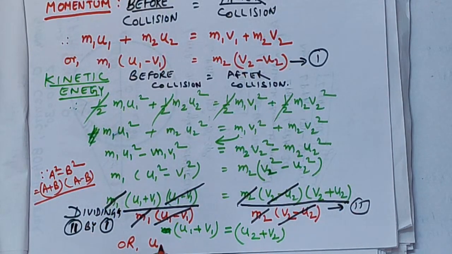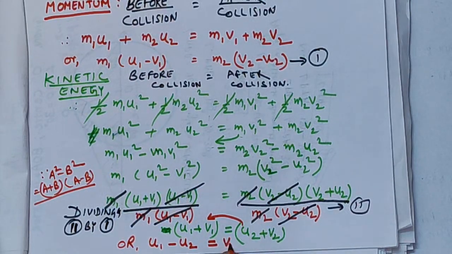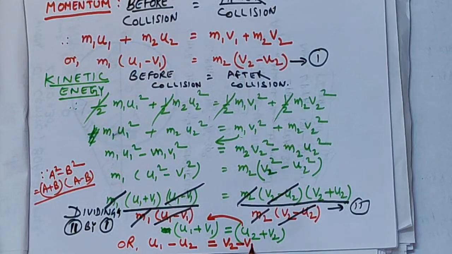And now bringing the initial velocities to the LHS, we are left with u1 minus u2 on the LHS, and on the RHS the final velocities will come, that is v2 minus v1. So this is the relation we derive over here, that is u1 minus u2 is equal to v2 minus v1, right students? Perfectly fine.